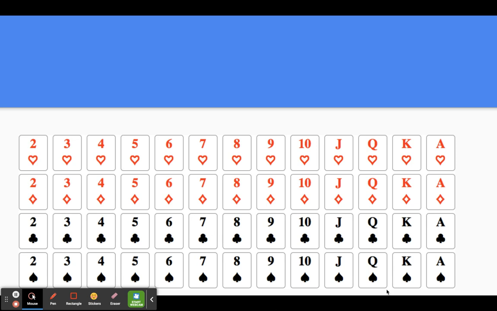Okay, and then here's just a visual representation of what a deck of cards looks like, right? So half of them are red, half of them are black, a quarter of them are hearts, a quarter of them are diamonds, a quarter clubs, and a quarter spades.